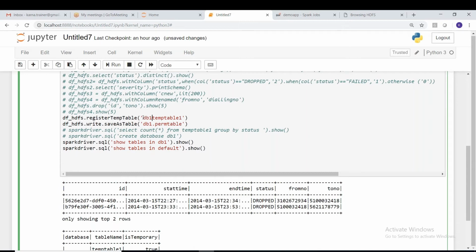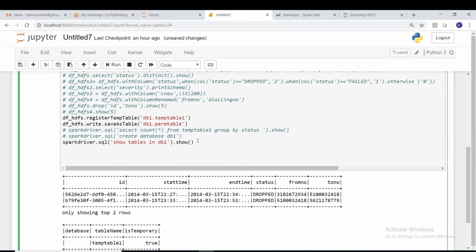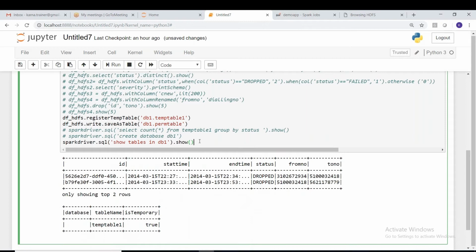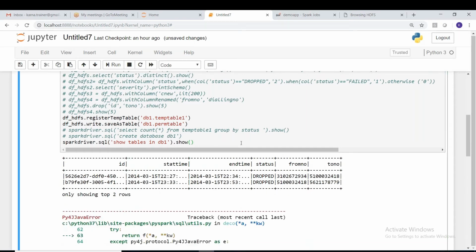If you want, the temporary table also can be stored in DB1. You can do that, DB1.temp table one. So I need not go with default now. We'll delete this and let me run this. Something wrong. What is it? Show tables in DB1.temp.